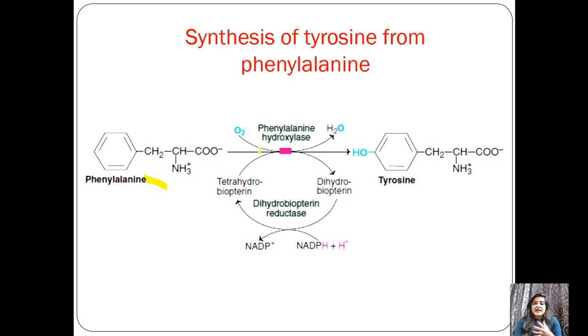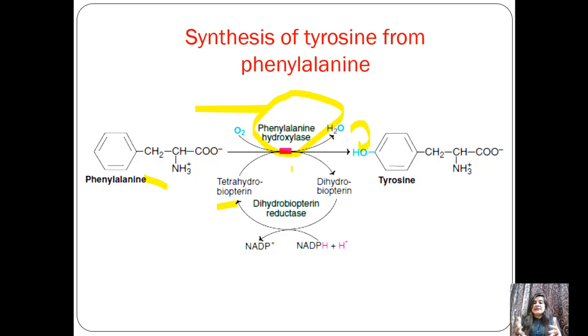With the help of the enzyme phenylalanine hydroxylase, our phenylalanine will convert into tyrosine, the para-hydroxyphenylalanine. The hydroxylase inserts an OH group at the para position of phenylalanine. At that time, tetrahydrobiopterin, a coenzyme, is used. Tetrahydrobiopterin is converted into dihydrobiopterin, and from dihydrobiopterin we can again generate tetrahydrobiopterin.